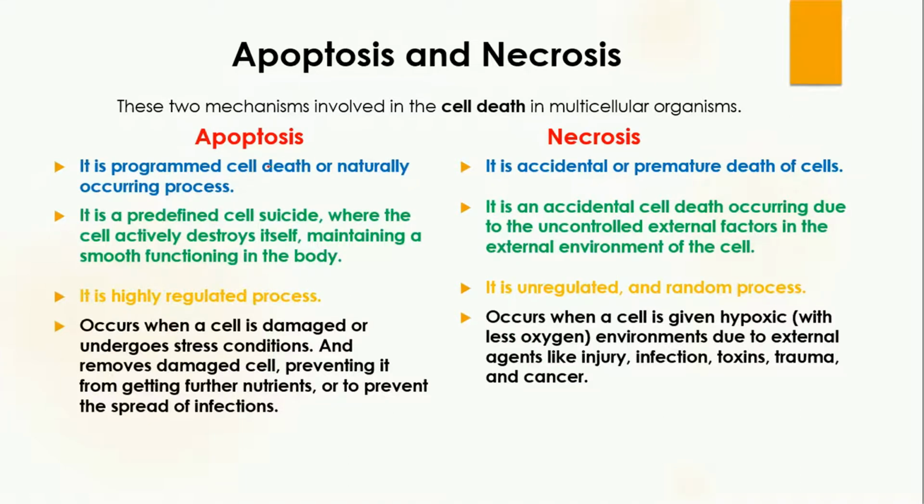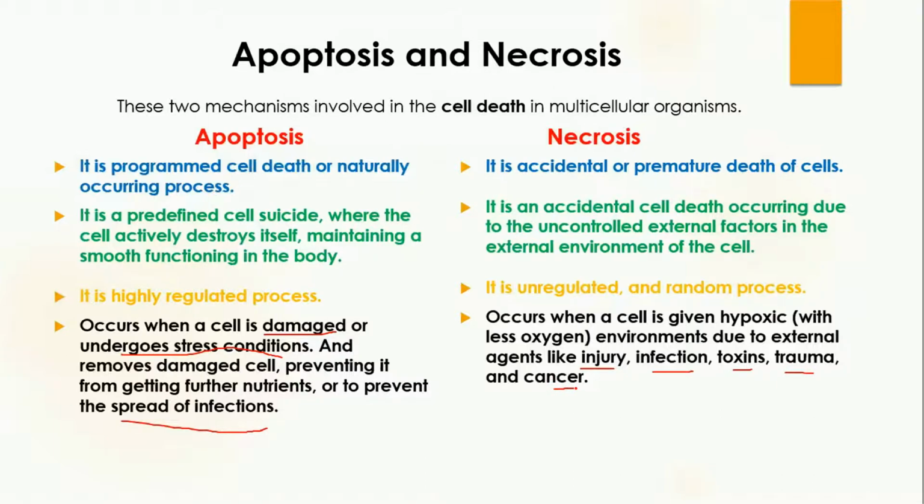Apoptosis occurs when a cell is damaged or undergoes stress conditions, and the damaged cell needs to be removed so that no further damage can be done to the body, or to prevent infection. That is why apoptosis occurs. In the case of necrosis, it occurs because of external factors which may include injury, infection, toxins, trauma, or even cancer cells.